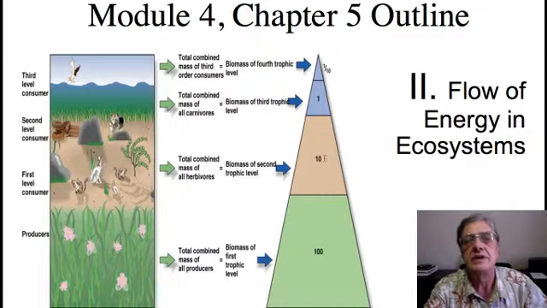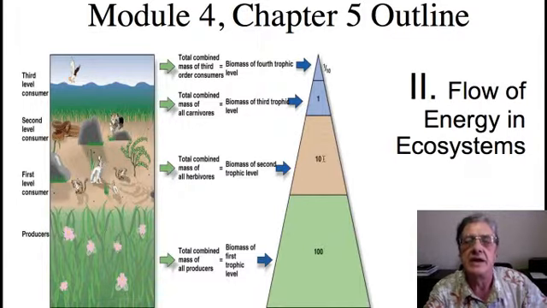In turn, the carnivores that feed upon the herbivores, again, can only take advantage of about 10% of the biomass of the herbivore. Again, because of the fact that 90% of that energy is being used to support the life function of the herbivore itself.